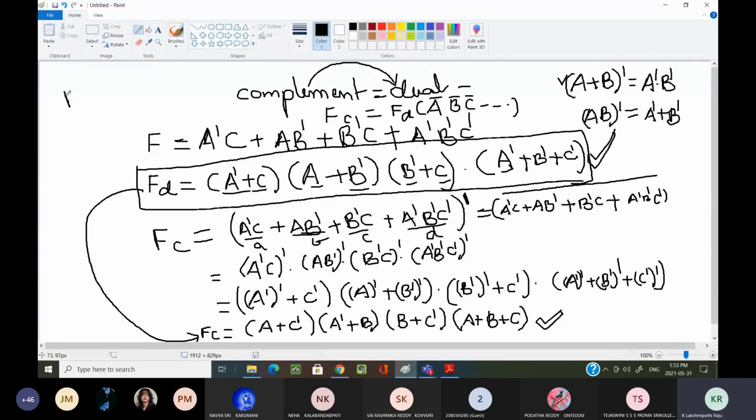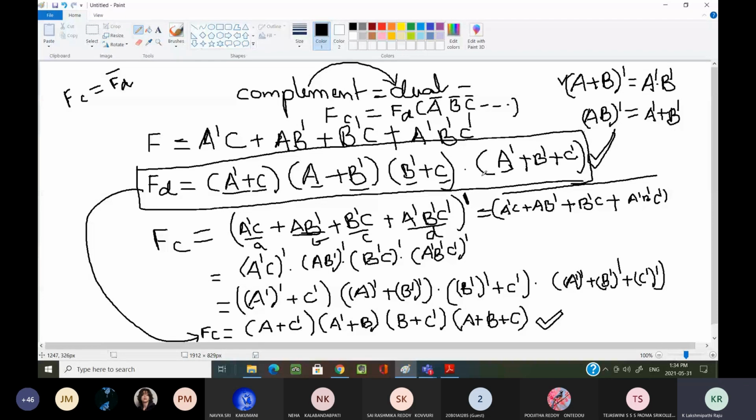So someone is saying fc equals fd whole complement. This entire thing will be changed. This is wrong. We need not perform the complement of this entire expression. Simply, we have to complement each and every variable that is there in the dual function. I hope you are understanding what I am saying. We are not complementing the dual function.